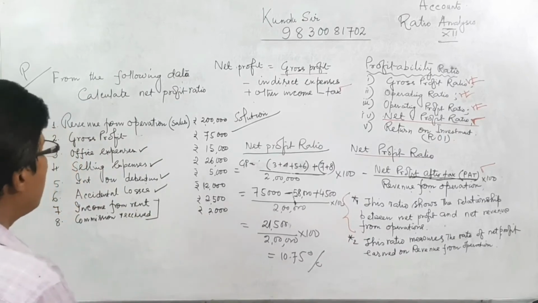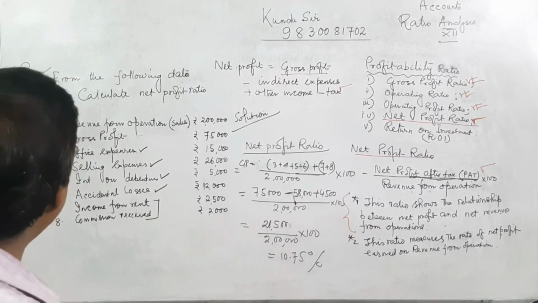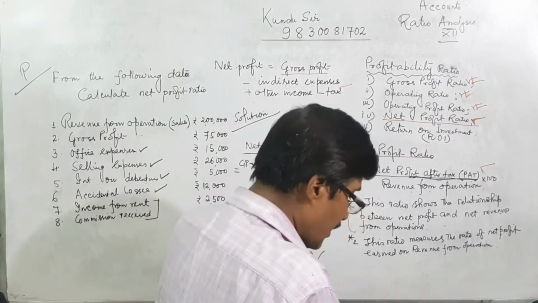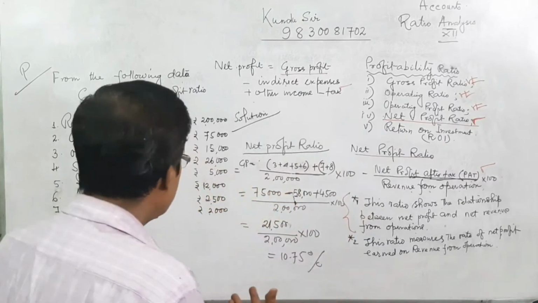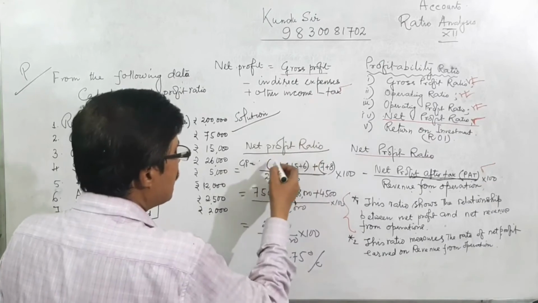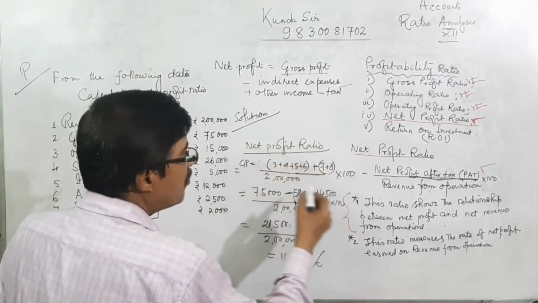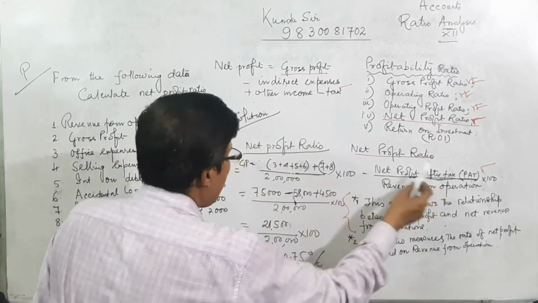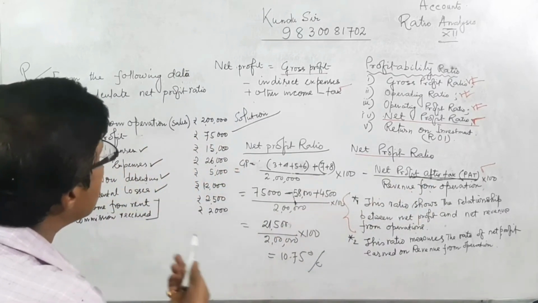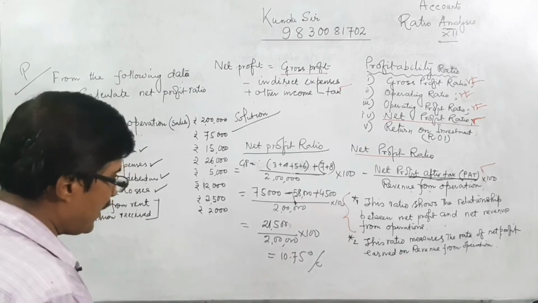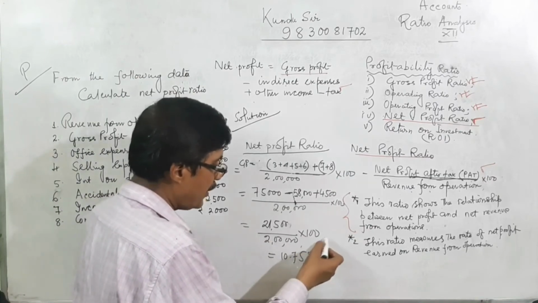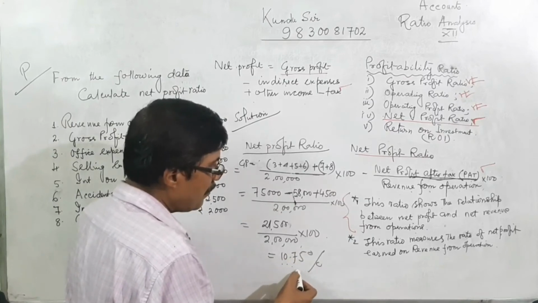Is there any tax figure here? There is no tax figure given here, that is why tax is not deducted. Net profit ratio equals net profit after tax divided by revenue from operations into 100. Tax is not mentioned, which means this income may not be taxable. That is 10.7%.